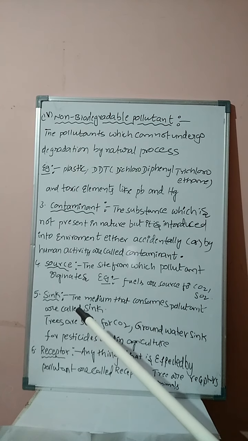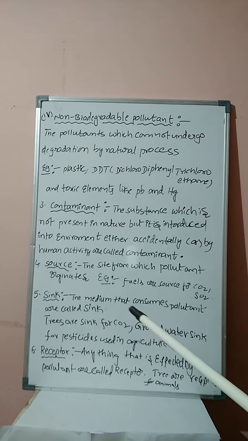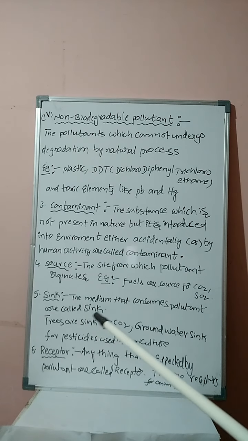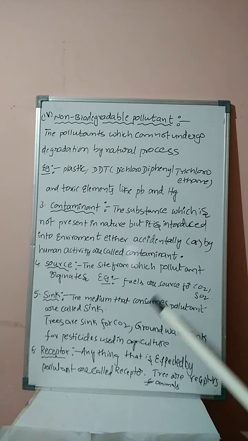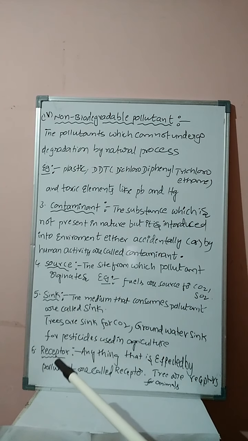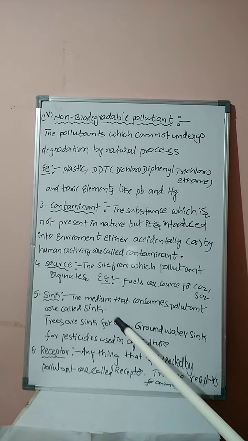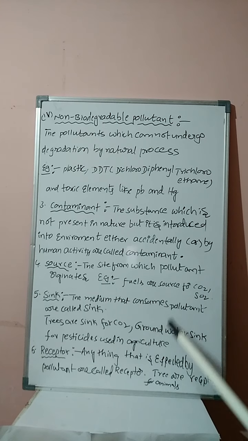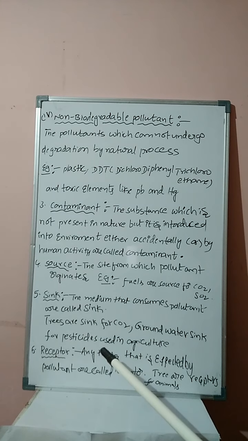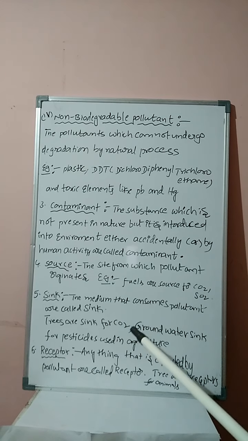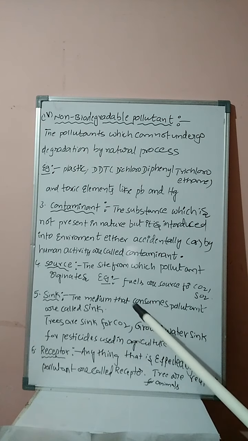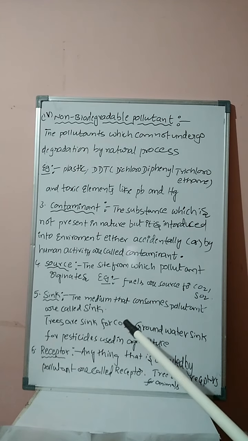Next one, student, sink. The medium that consumes the pollutant is called a sink. For example, trees are the sink for carbon dioxide, and groundwater is a sink for pesticides used in agriculture. For example, we know that carbon dioxide is released from industries as well as the combustion of fuels, petrol and diesel.